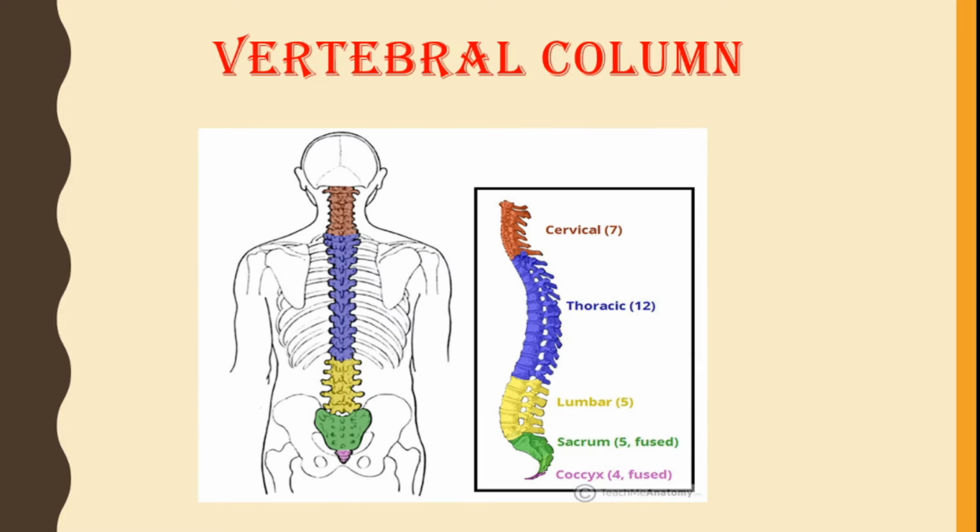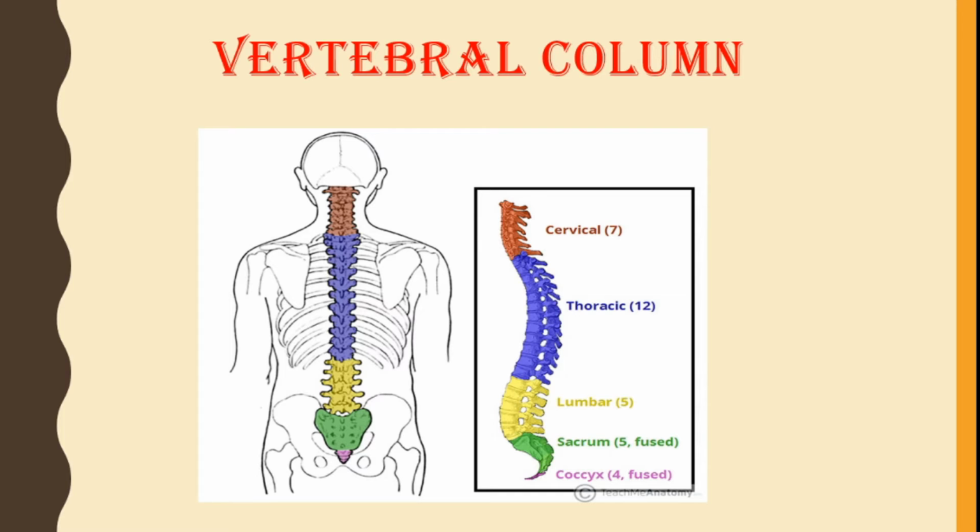Next we come to vertebral column. It is divided into 5 major portions: cervical, thoracic, lumbar, sacrum, coccyx. Cervical 7 in number, thoracic 12 in number, lumbar 5 in number, sacrum 5 which are fused, and coccyx 4 in number, also fused.